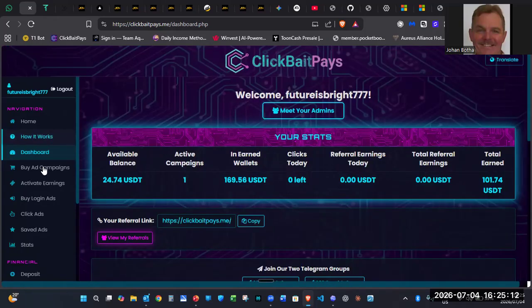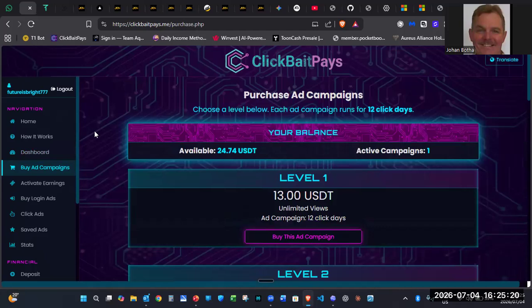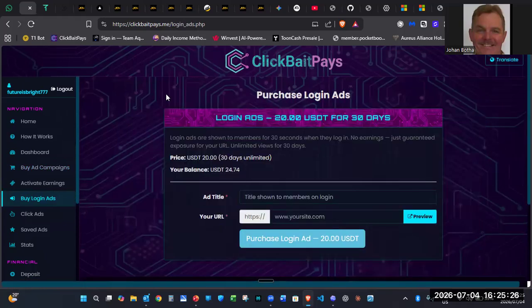All right, for you to add your own ads, you're going to click on buy ad campaign, but when you register, it will ask you to do that as well. All right, sorry, buy login ads. It will look like this screen here. Okay, this is for login ads. This is separate. You need to pay $20 for 30 days for a month, and you can add your own website or whatever product you want to advertise here.